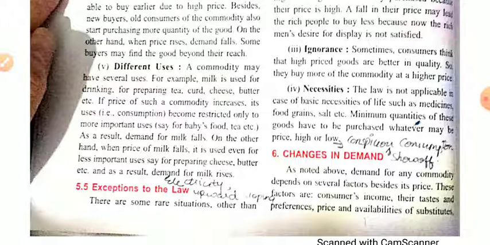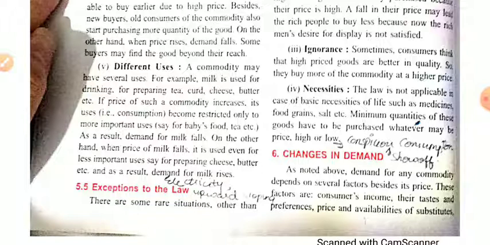On the other hand, when the price of milk falls, it is used even for less important uses, say for preparing cheese, butter, etc. As a result, demand for milk rises. Okay students, so these are the main causes of the downward sloping demand curve. Our next topic is exceptions to the law.